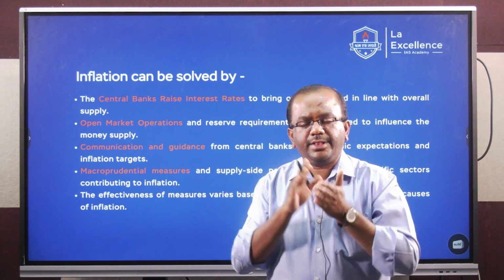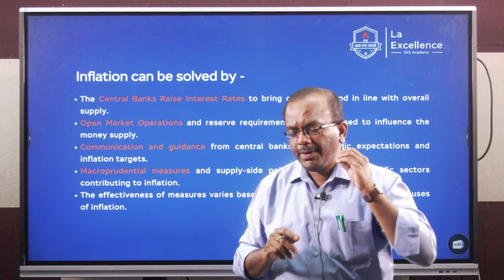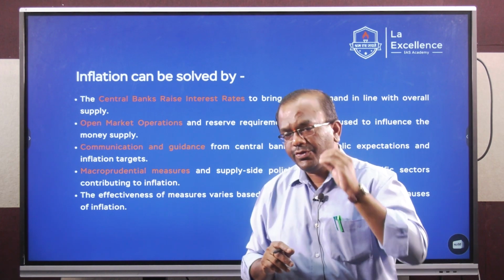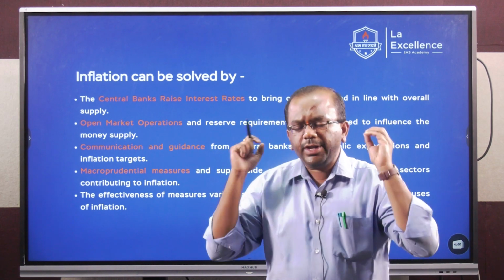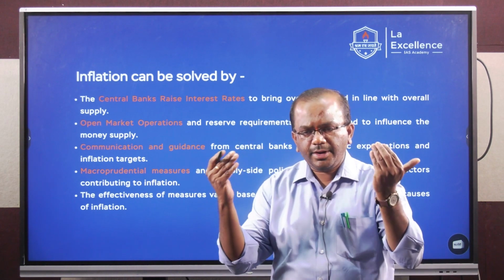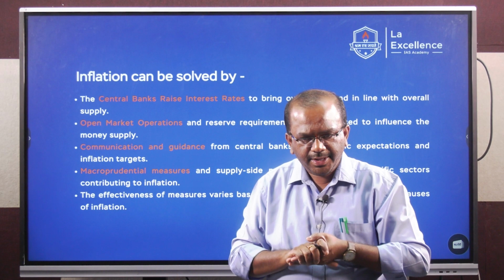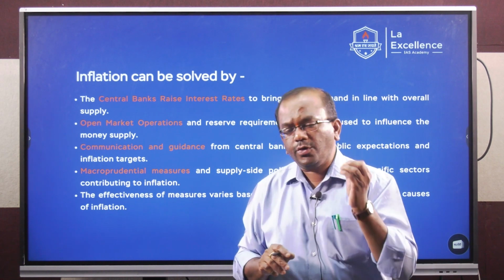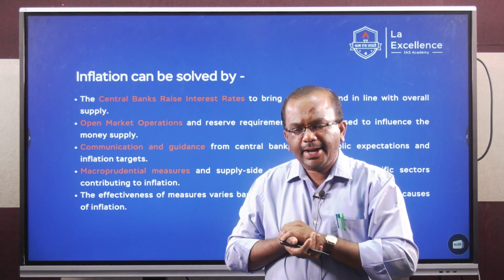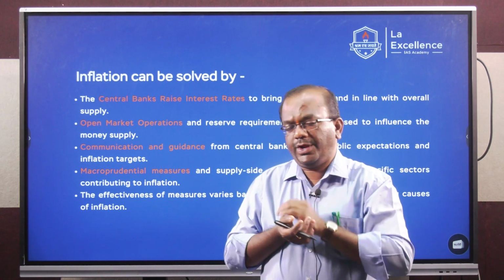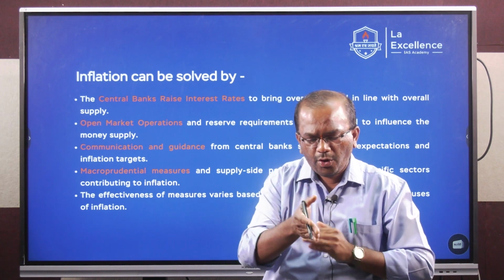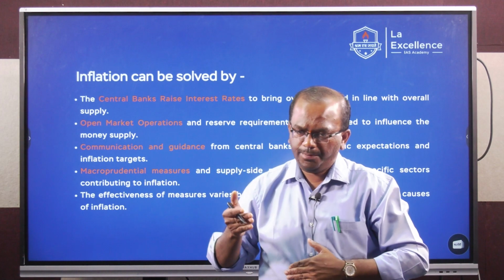So once you understand that there is a problem, it also becomes pertinent for you to give the solutions for it. See, we all know India has got several problems, but where are the solutions? That's important, right? So let us also look at the various solutions for addressing the problem of inflation, which impacts your economic growth and output.